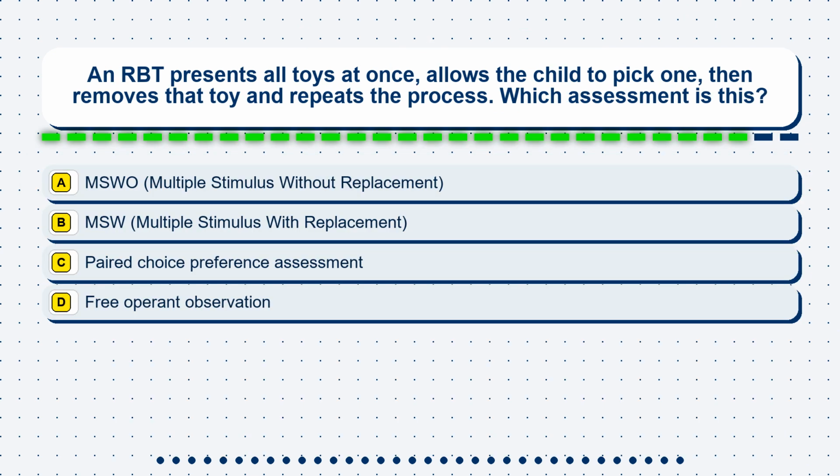Question 31. An RBT presents all toys at once, allows the child to pick one, then removes that toy and repeats the process. Which assessment is this? Option A, MSWO, multiple stimulus without replacement. Option B, MSW, multiple stimulus with replacement. Option C, paired choice preference assessment. Option D, a free operant observation.